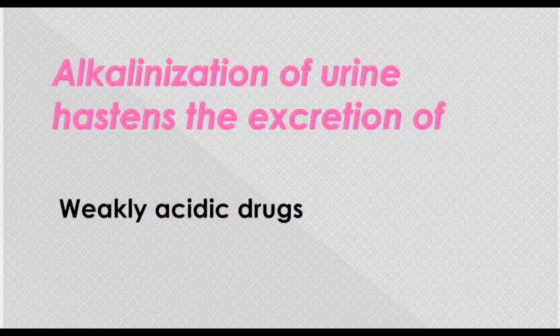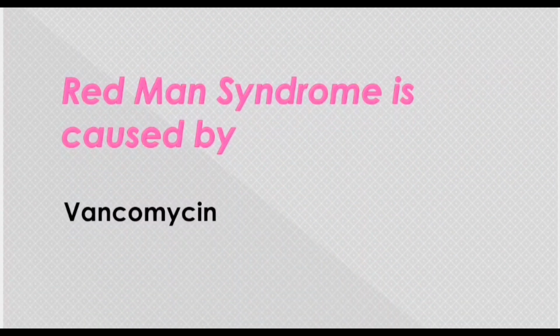The third question is, alkalinization of urine hastens the excretion of. So when you want to excrete a weakly acidic drug, an acidic drug will always be excreted in alkalinization of urine. Why? Because here you have to remember the fundamental of ionization. When a drug is ionized, then it doesn't cross the membranes, it doesn't get absorbed back, it doesn't get secreted, or it does not transfer through the membranes. So to excrete something into the urine, if it is an acidic drug, then you alkalinize the urine. So that is the answer to this question, and this is used in the treatment of many poisonings also.